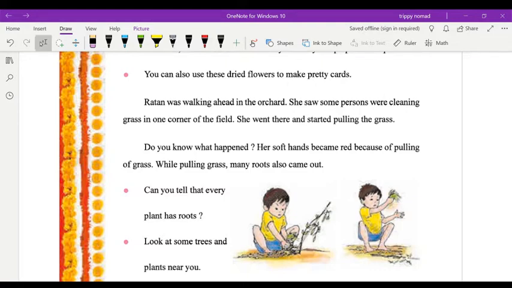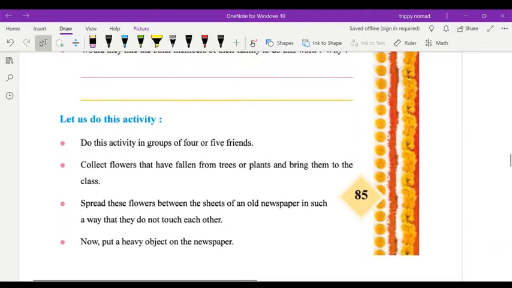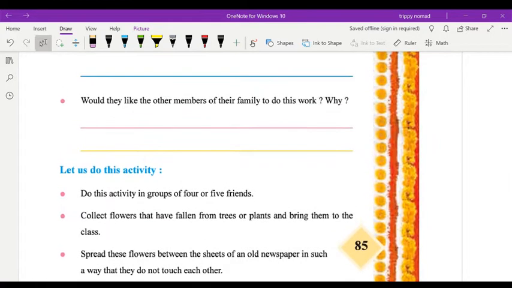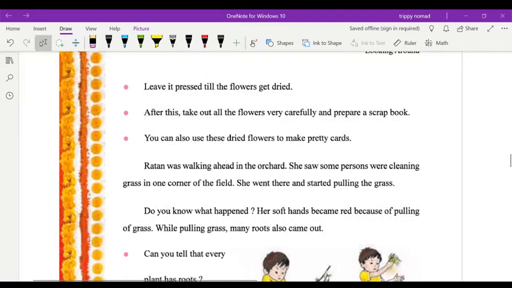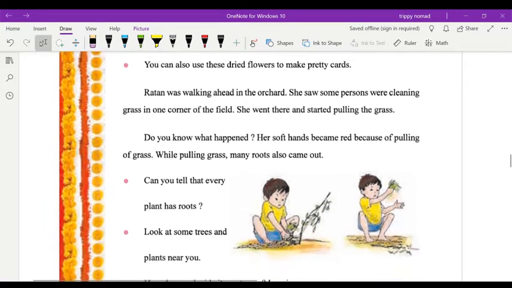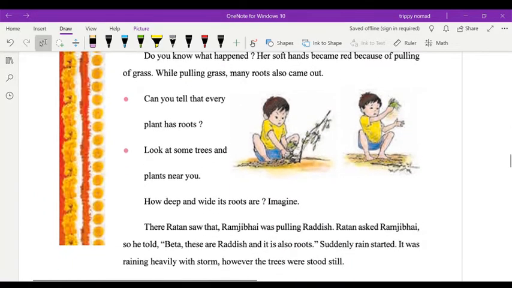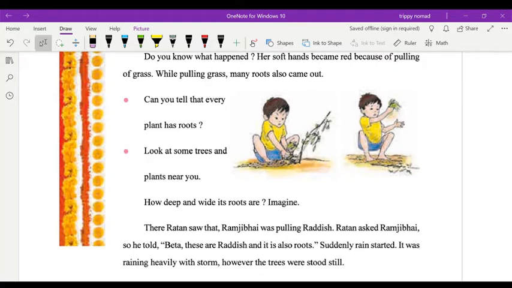Children, what they asked in this topic was, you have to perform one activity to prepare a scrapbook where you have to draw the flowers and put them in that book, and then you have to write the names of these flowers also. Now, if you uproot any plant, you have to check and write your own observation. When you uproot any plant, does each and every plant have a root?